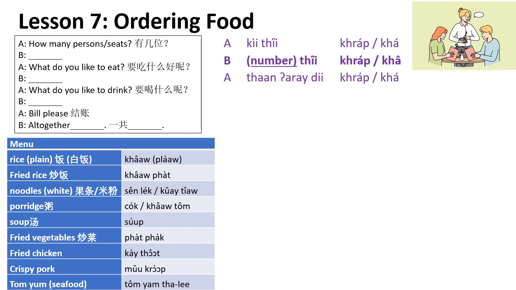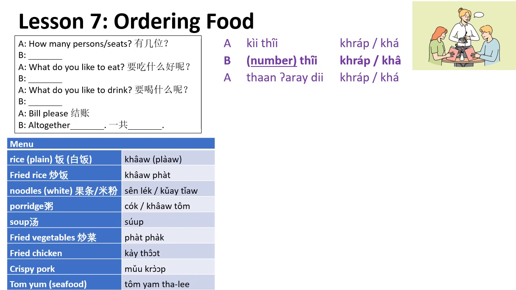Soup. Or you can order fried vegetables, pat pak. Vegetables is pak, P-H-A-K, and pat. Just now we learned pat is actually fry. So this is pat pak.